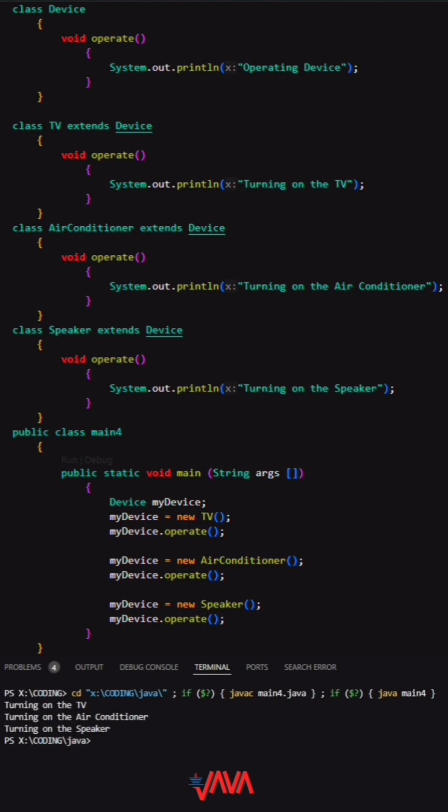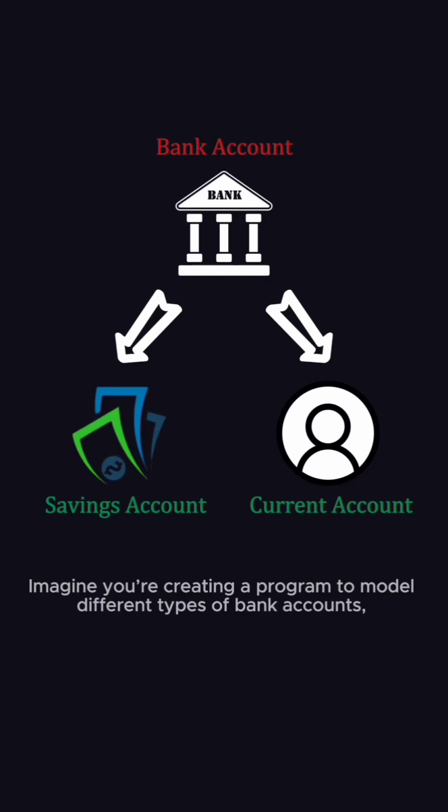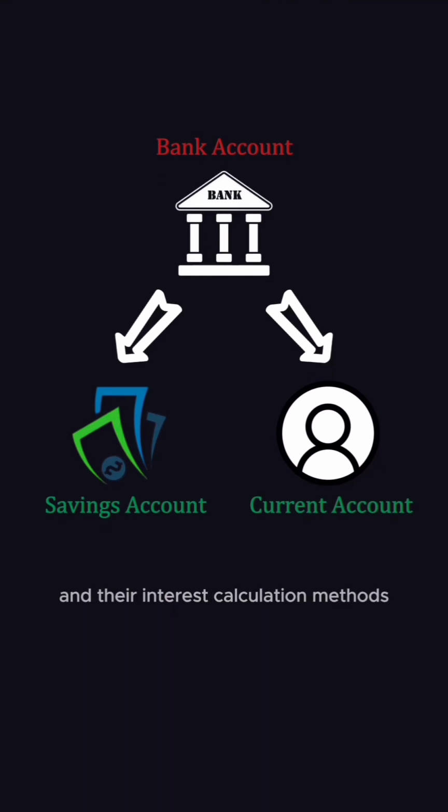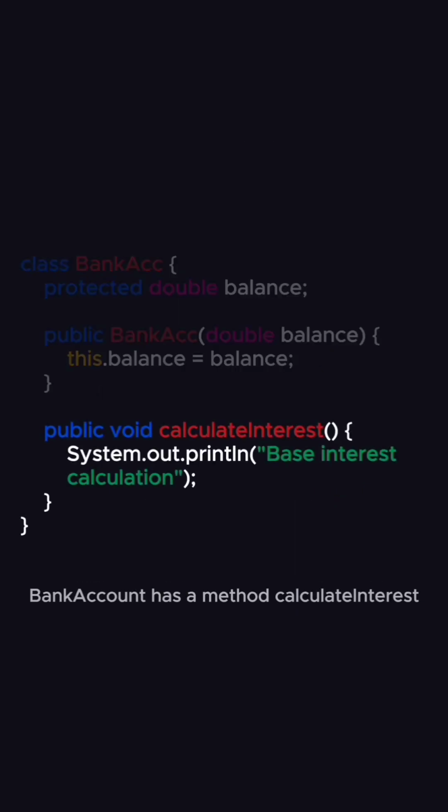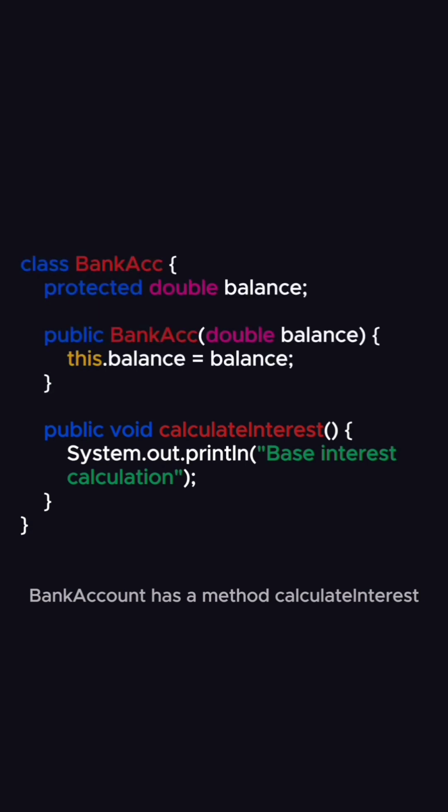One interface, multiple implementations. Imagine you're creating a program to model different types of bank accounts and their interest calculation methods. Let's get into code. Let's create a base class called BankAccount first. BankAccount has a method calculateInterest.